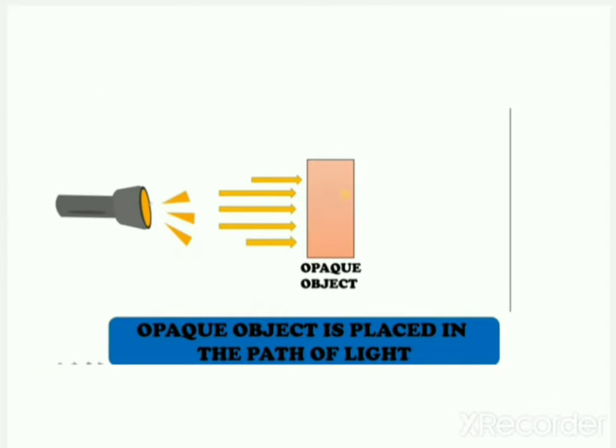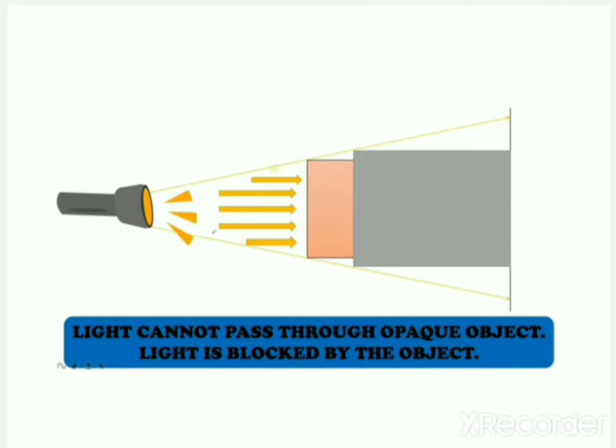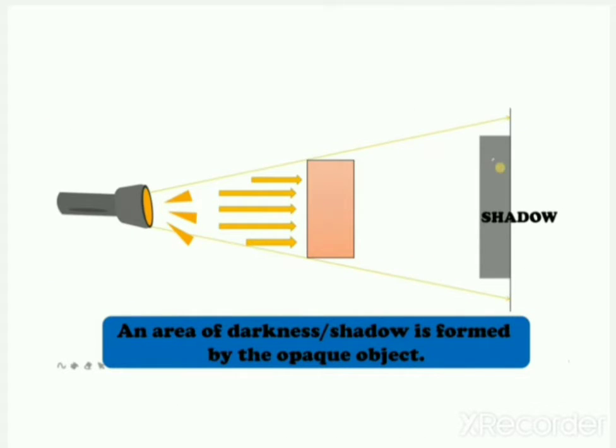So let's understand it this way. On the torch, an opaque object is placed in the path of light. Here you can see the source of light is the torch and it falls on the opaque object. So what happens? Light cannot pass through an opaque object, so light is blocked by the object. When the light is blocked by the object, an area of darkness, or we can say shadow, is formed by the opaque object.